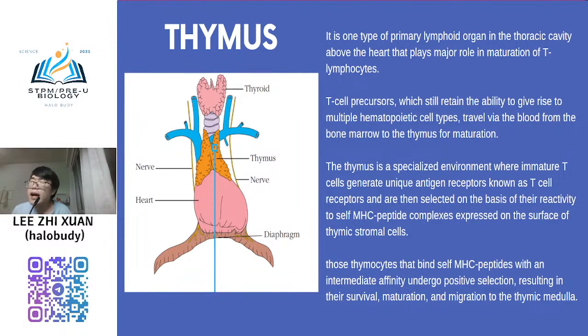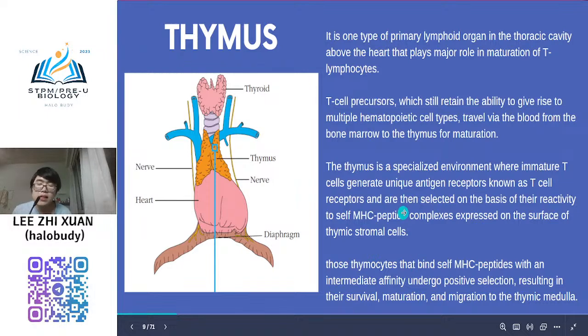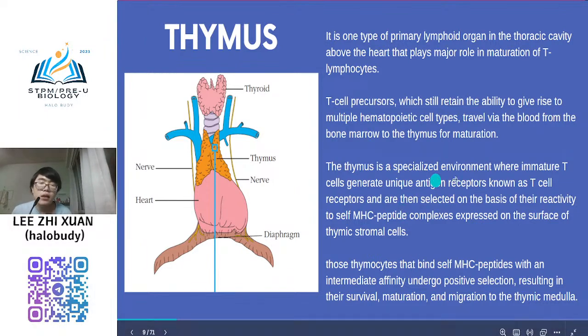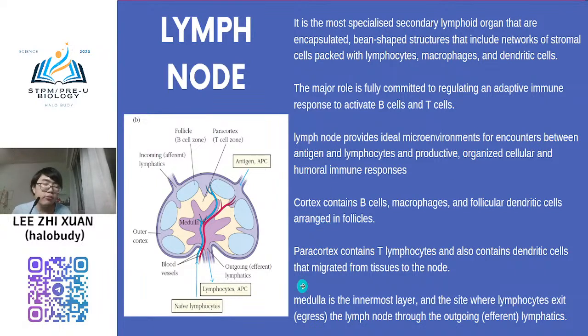So if the receptor can bind to the self antigen, that T cell will die. That T cell is what we don't want. The body doesn't want that kind of T cell, because this T cell will attack our body. So we don't want that type of T cell. So we only want the T cell that can bind to the harmful antigen only, not bind to the self antigen. So this is the general process I need to tell you. Okay, I hope it is clear. Another one, lymph node.